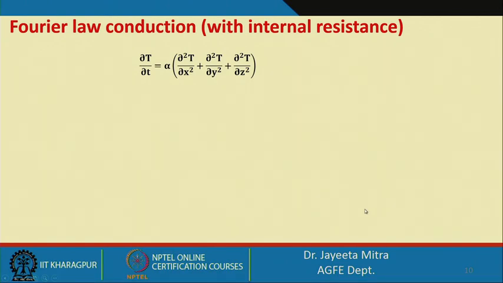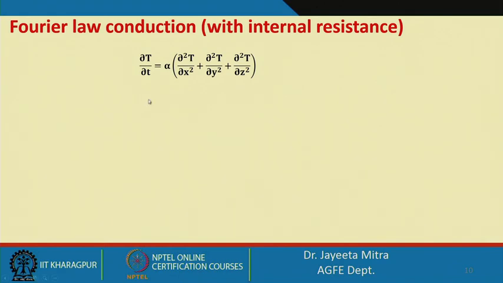First, we take Fourier's law of heat conduction. This is the unsteady state Fourier's law of heat conduction in 3 directions. Here we are considering that the rate of heat generation or heat accumulation is 0.